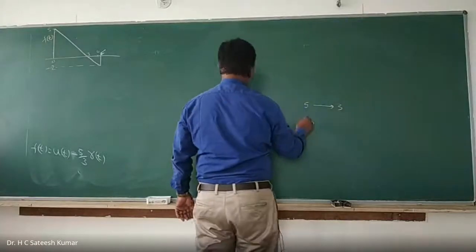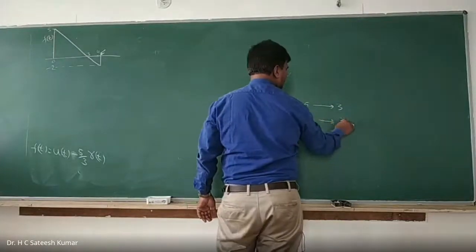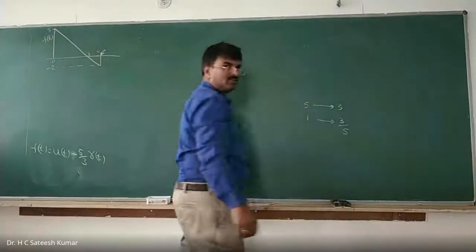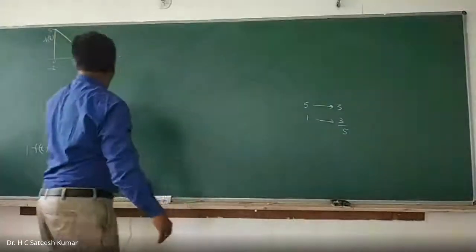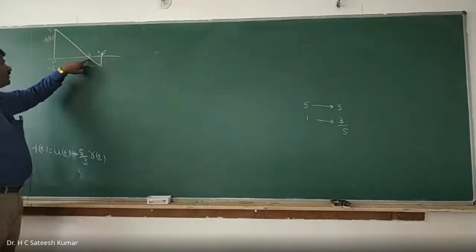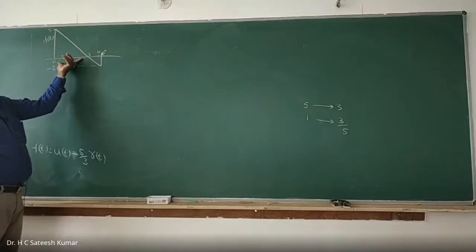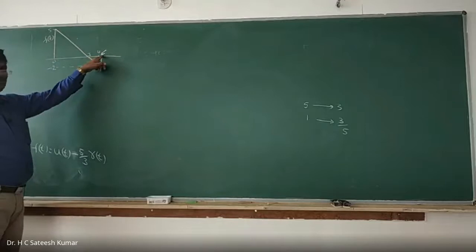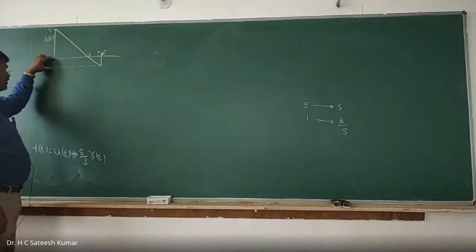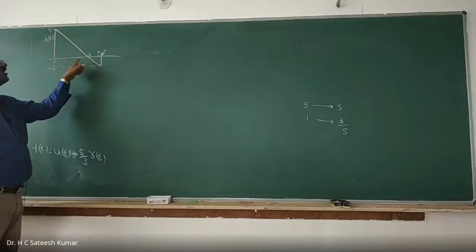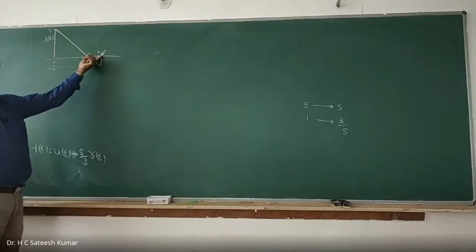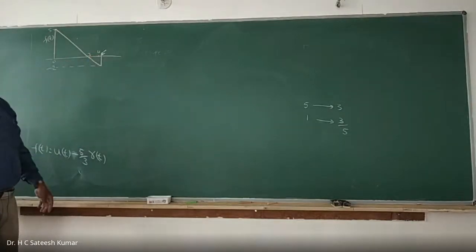To come down by 1 unit, how much? 3 by 5 it will take. Now, since I don't know this one, if you want to come down by 2 units, how much distance should it move? That we should calculate.